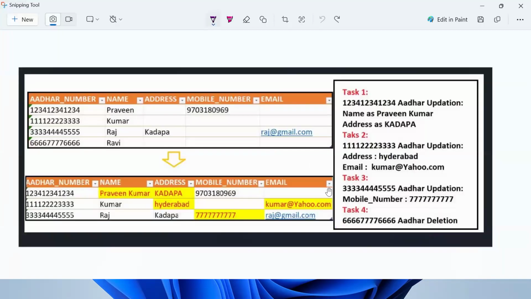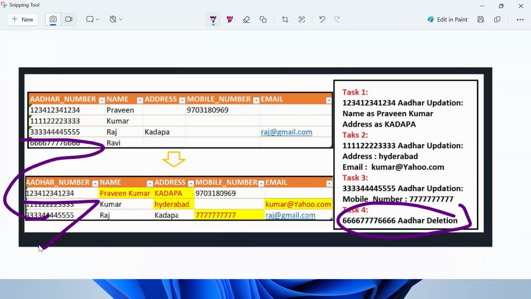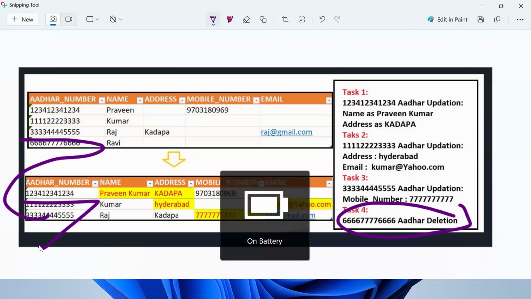Now see what about the last requirement? What is the last requirement? I need to delete. We need to remove the record. Assume I want to remove this record. Tell me how to remove the existing record. Truncate? No, we should go for the delete concept.